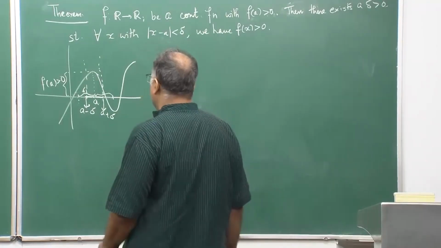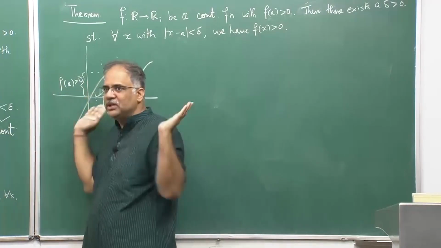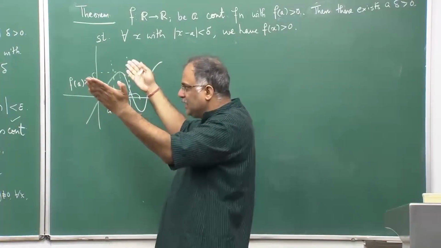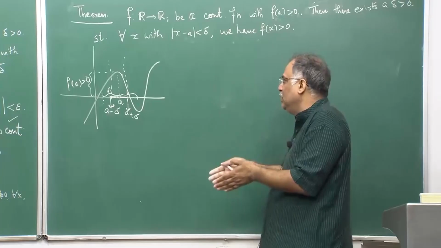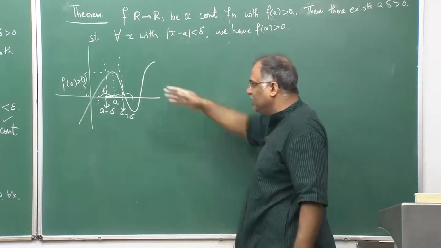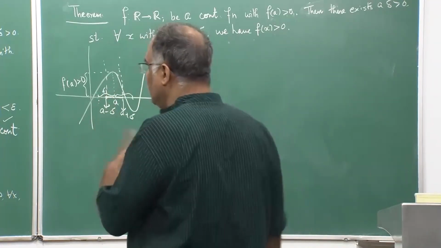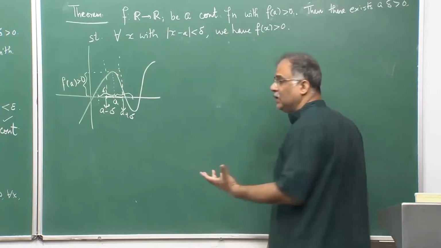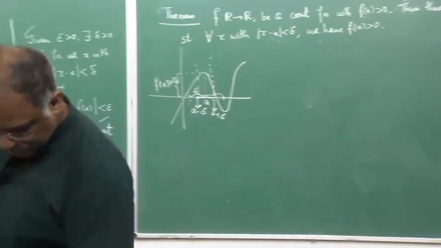If you know it works for one delta you can keep on making it smaller, then it will work. So, basically there is a threshold value of delta beyond which this result will break down. If you increase the delta a bit, this result will break down. Of course, if you shrink it down, obviously you will have the same thing, but if you make it bigger, that thing will break down, and that's the key idea here. This idea would be used in the next class to talk about something very important called the intermediate value theorem. These ideas are used at that point, right. Okay.